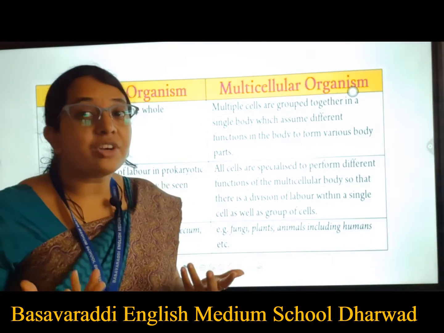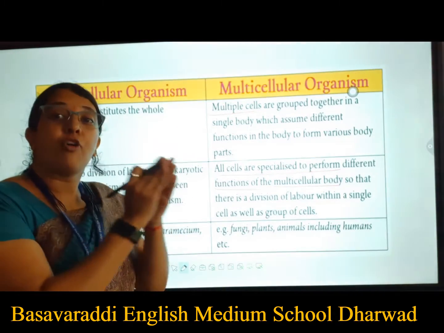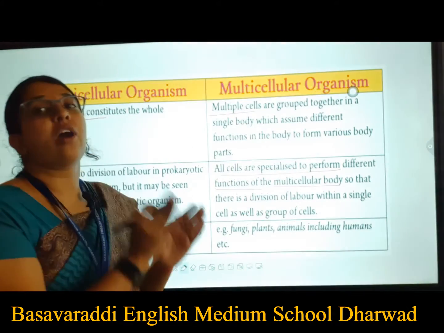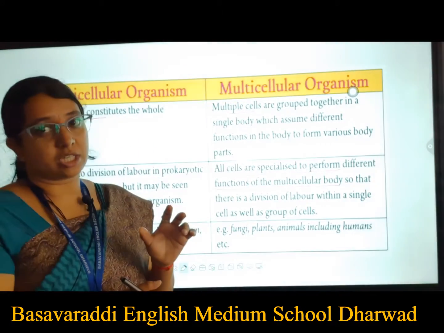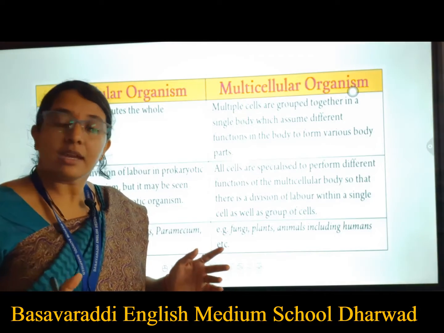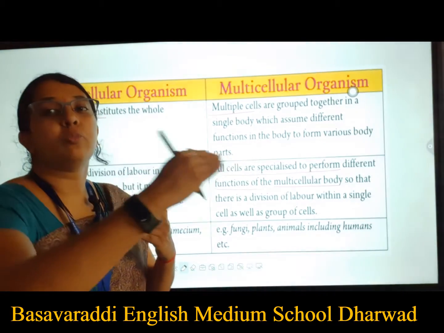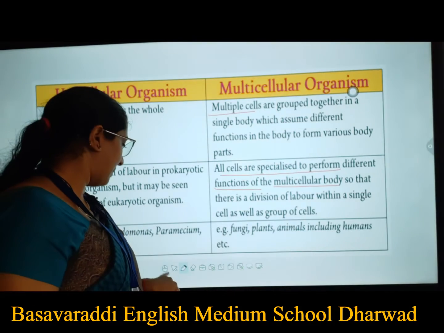Each set of cells will be performing a particular function. Even though all are the cells of one and the same body, their functions are going to be different in case of multicellular organisms.